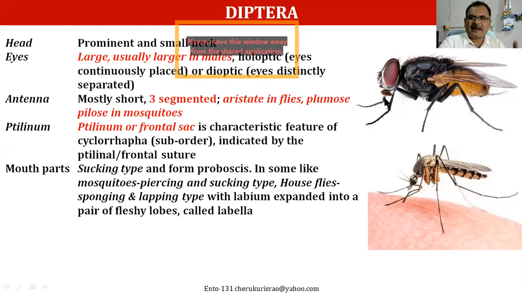With mandibular stylets and maxillary stylets, it has a wonderful mechanism to pierce into the body, make a hole, and suck the blood. If you remember, similarly in hemipterans, all of them have piercing and sucking mouth parts, but in that case they are useful for sucking sap from the plant tissues.